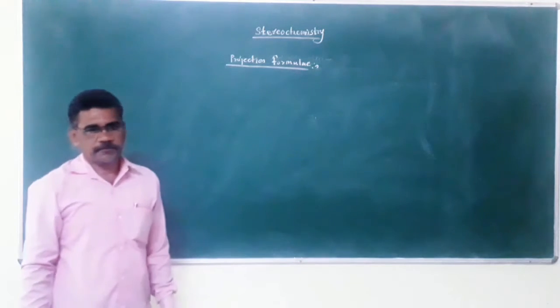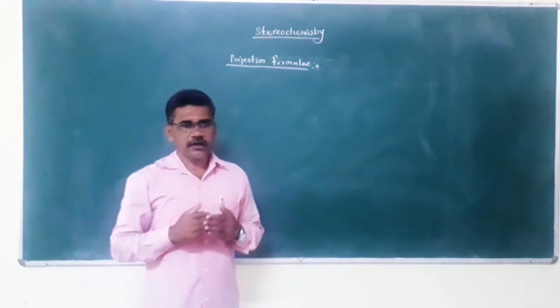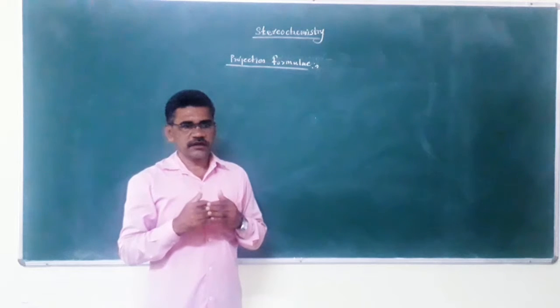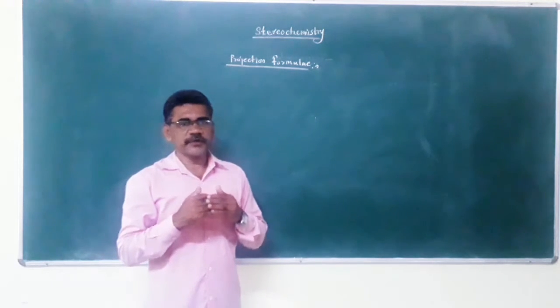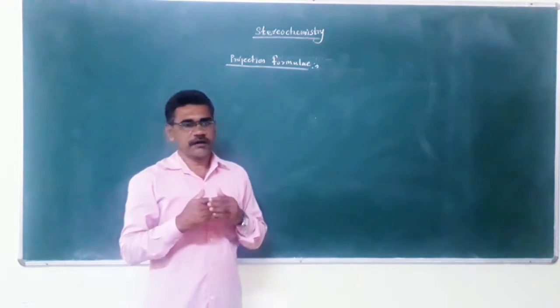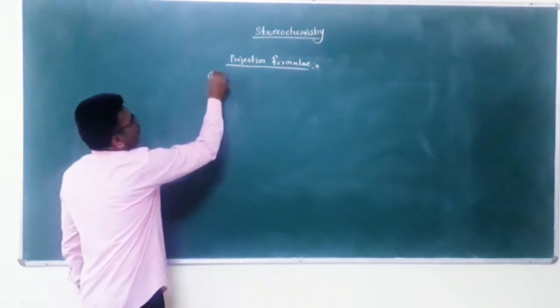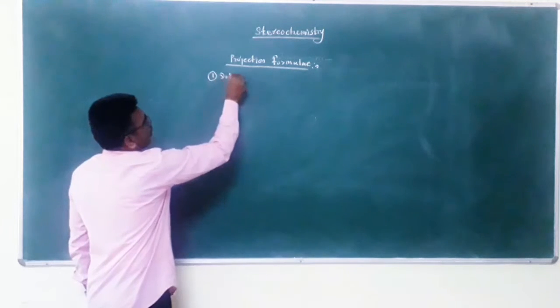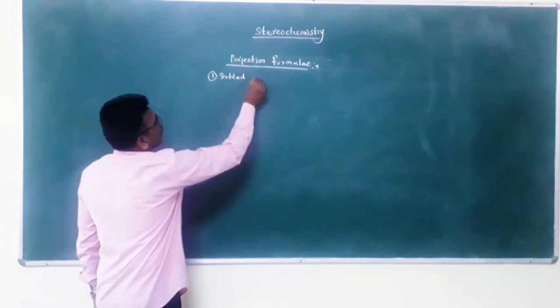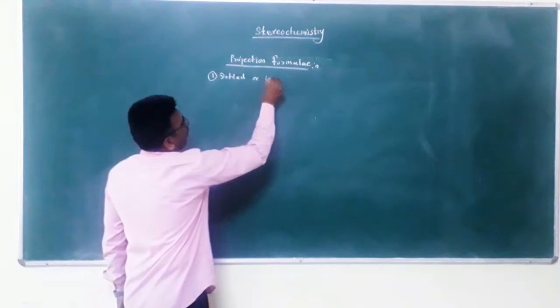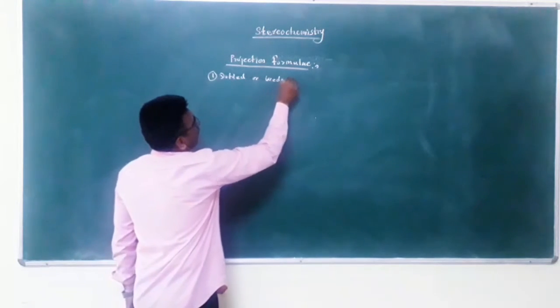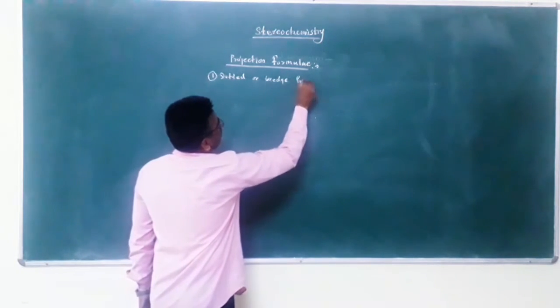projection formulae. There are four different ways for representation of a molecule. First is the dotted or wedge formula.